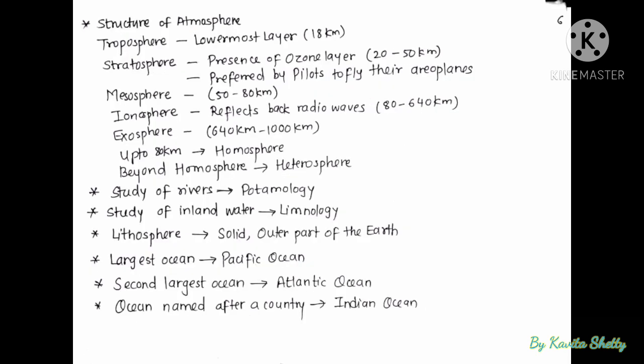The structure of atmosphere is in this way, starting from the lowermost layer which is troposphere, then stratosphere, mesosphere, ionosphere, exosphere. Up to 80 kilometers it is homosphere, and beyond homosphere there starts heterosphere. So yes, the ionosphere and exosphere are heterosphere, and troposphere, stratosphere, mesosphere are homosphere.